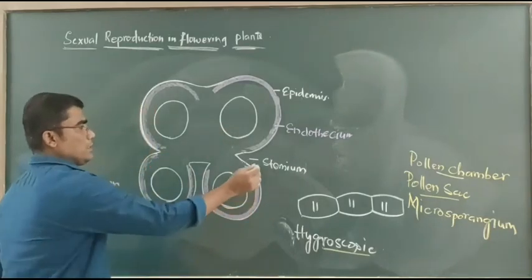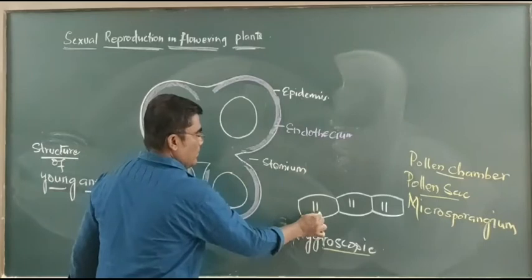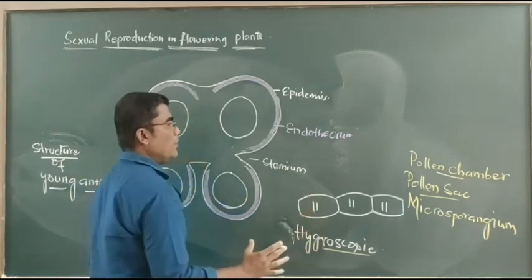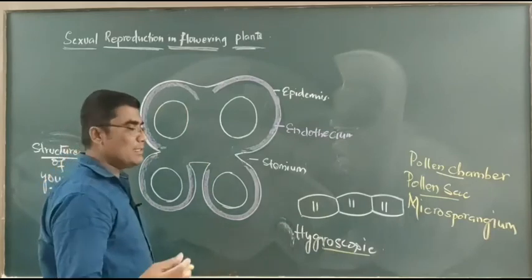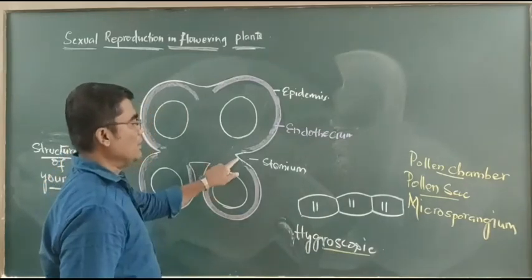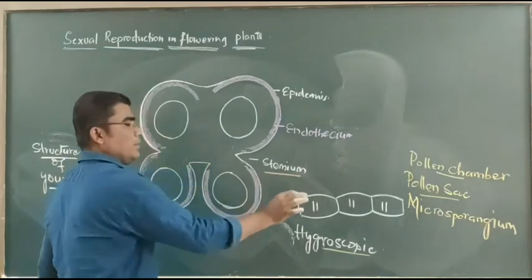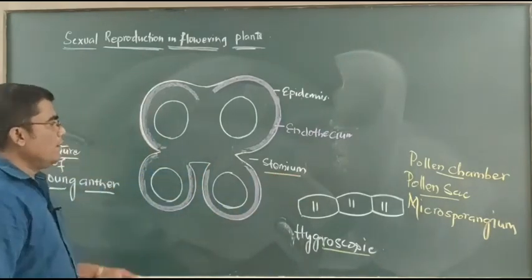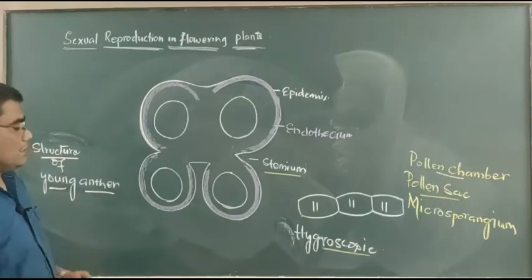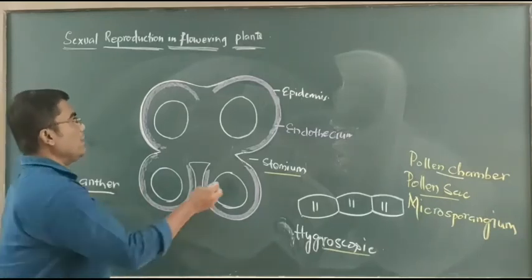But please remember this: endothecium is made up of barrel-shaped cells which are hygroscopic in nature, helpful for the dehiscence of the anther by rupturing the anther wall cells at the position of the stomium. After the endothecium, there are multiple middle layers.